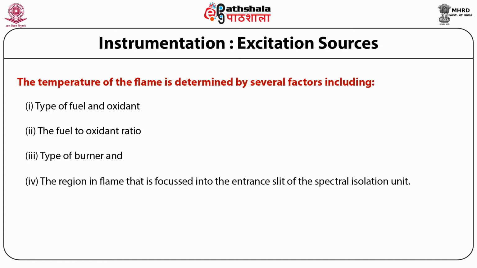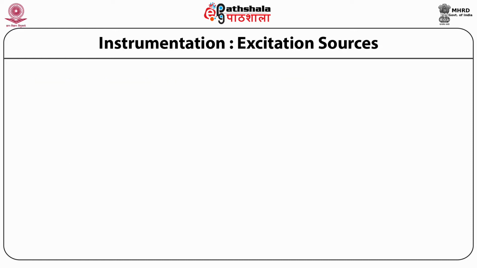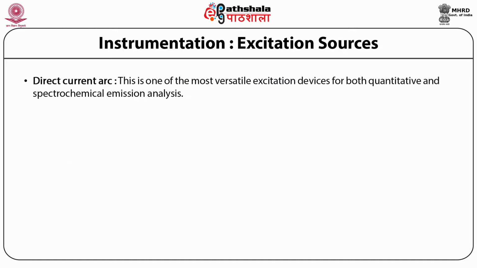Flames are inexpensive but stable and reproducible sources which are capable of handling many analytical problems. Flame temperature and flame composition have an influence on interference that may cause erroneous readings to occur. The next one is the direct current arc.